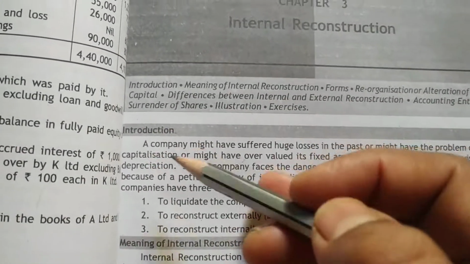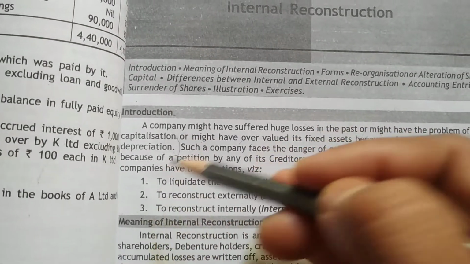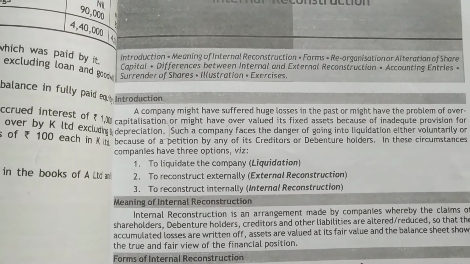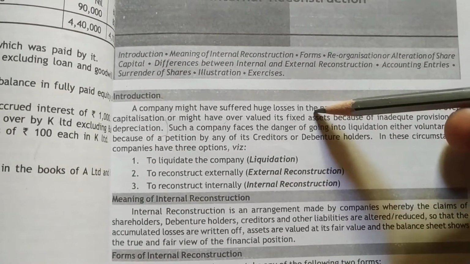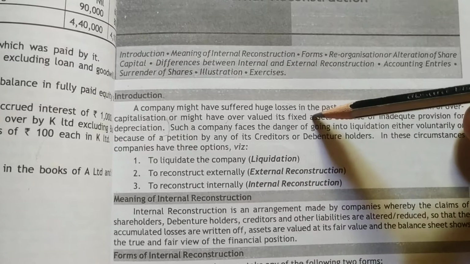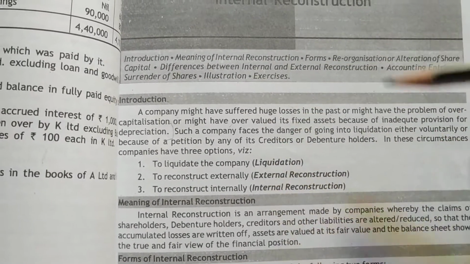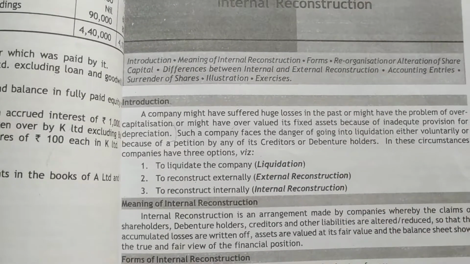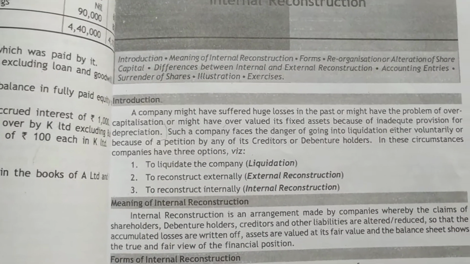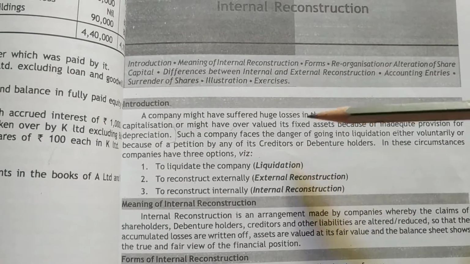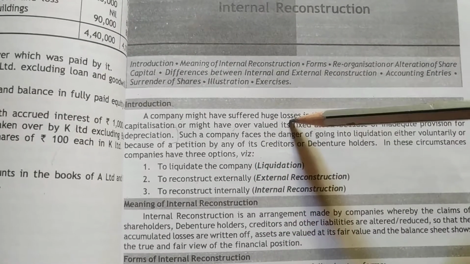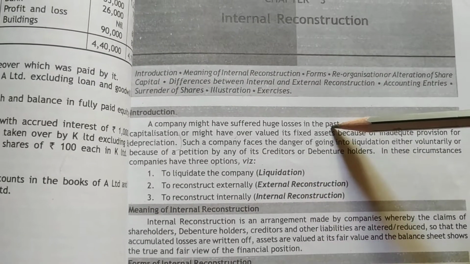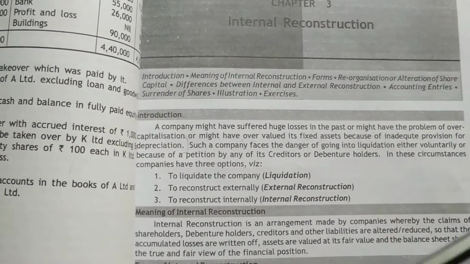Their assets, they have shown more assets. They have not given depreciation. We know for every fixed asset there should be a depreciation. What the company is doing, they are not giving provision for depreciation, they are not deducting depreciation. So what happens in that case? The value of fixed assets will show more. So there are two reasons: the company might have incurred huge losses in the past, or the value of the fixed assets we are not reducing, we are showing the same value.